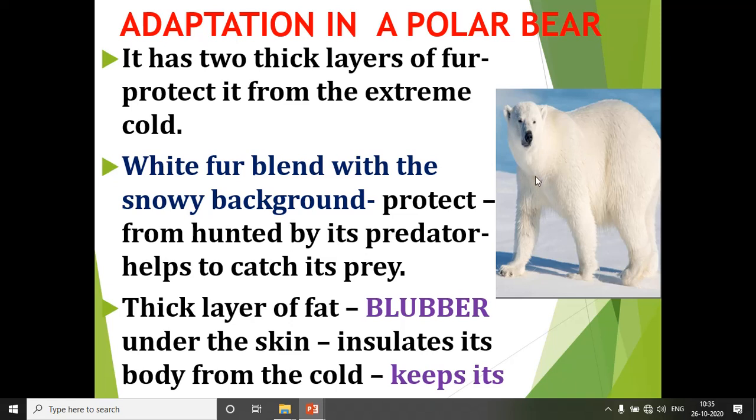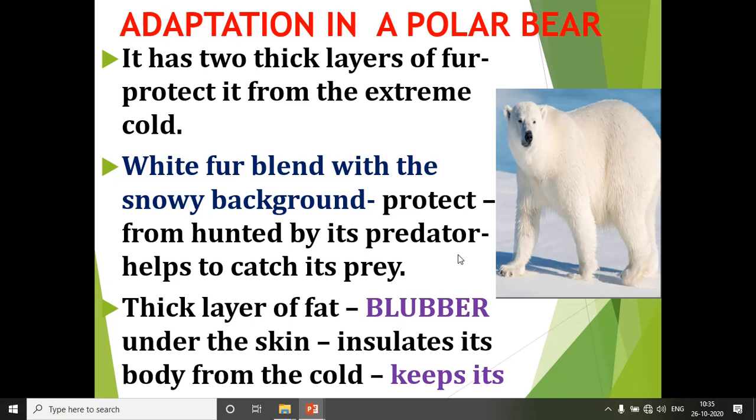Understood, children? Then you can see here the color of the fur is white, isn't it? So the white fur blends with the snowy background. Polar region means the region which is covered with snow or ice caps or glaciers.